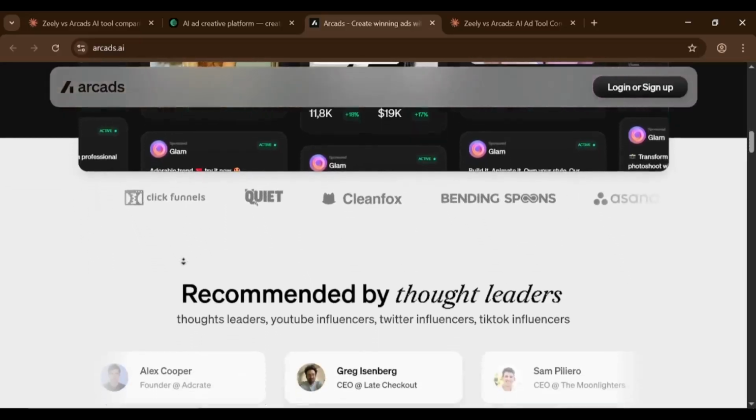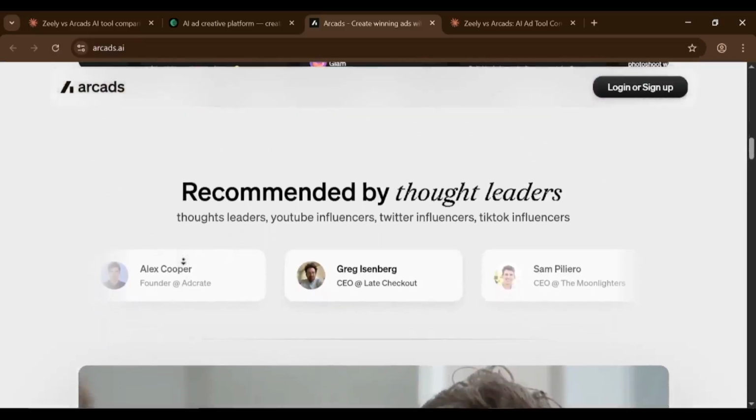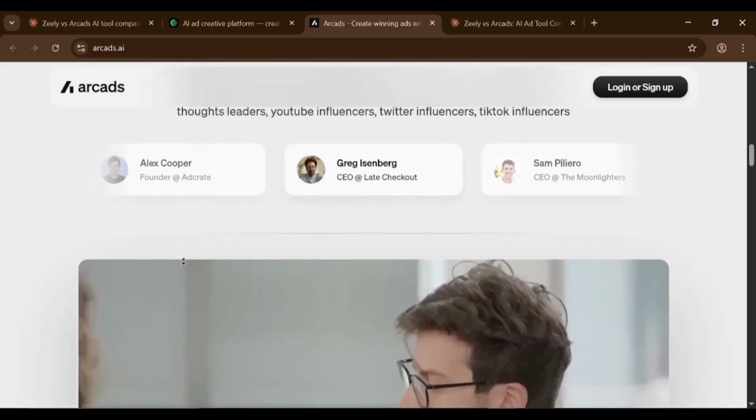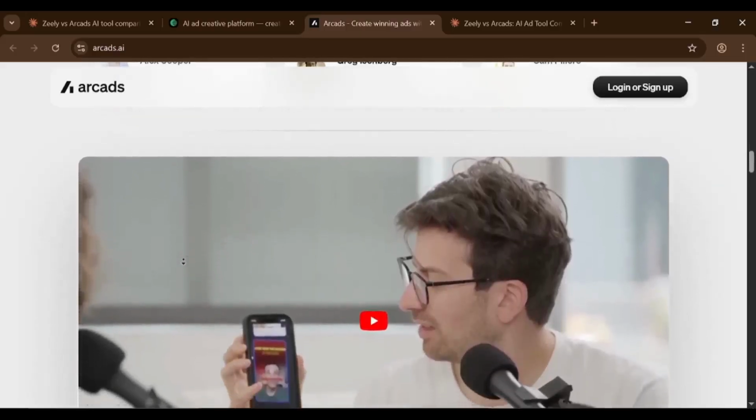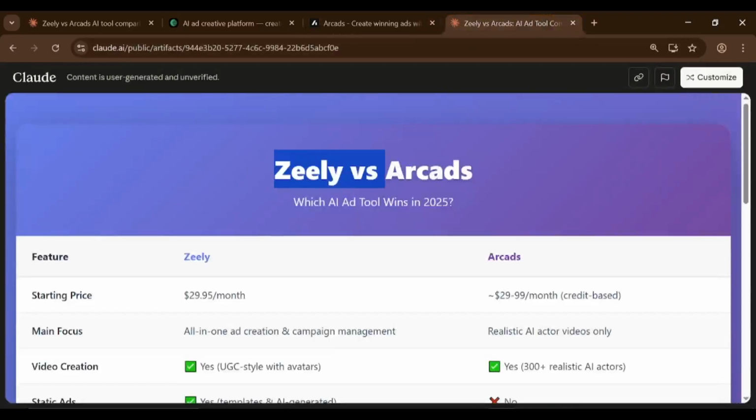Price-wise, Zeely starts at $30 per month and includes everything: video creation, static ads, and campaign management. Arcads is about the same but charges per video per credit, and you still need editing software.